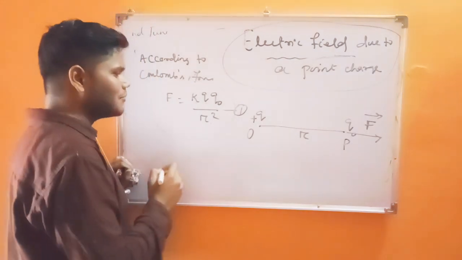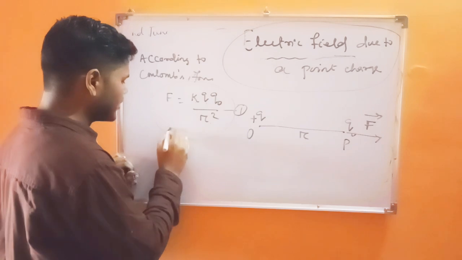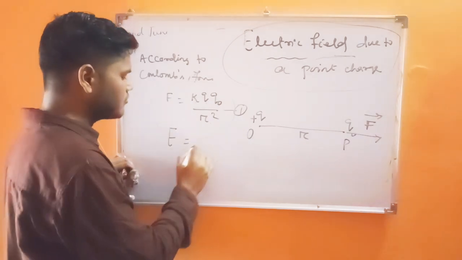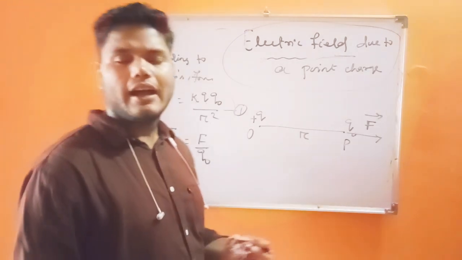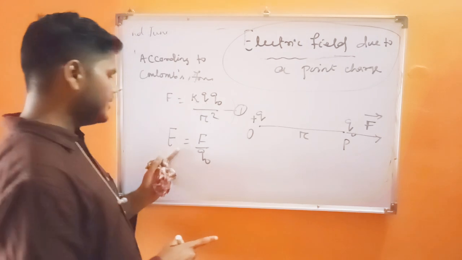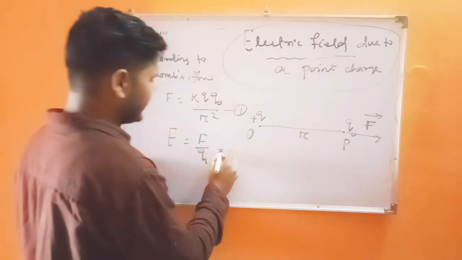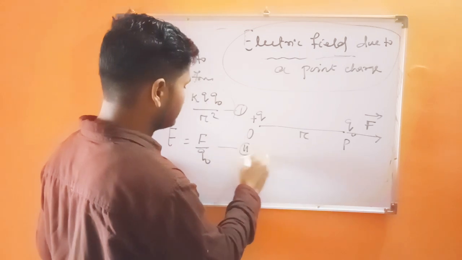From the definition of electric field, E equals F upon Q naught. Make this equation 2.